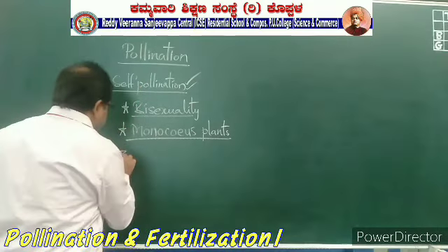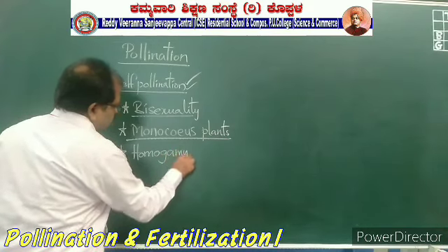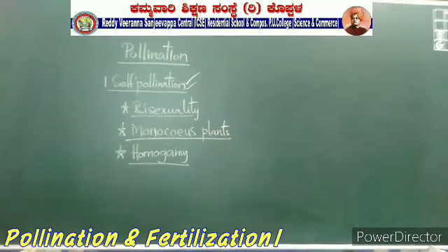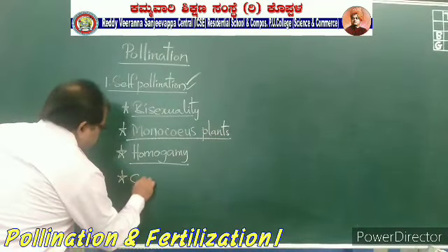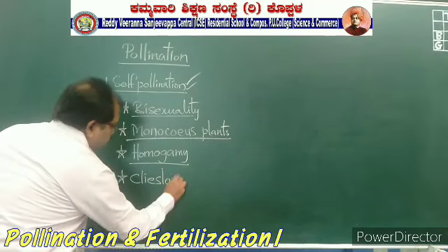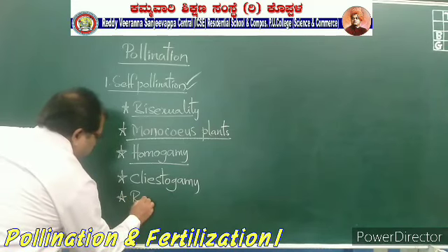Okay, next, third one, homogamy. Homogamy, cleistogamy, bud pollination.